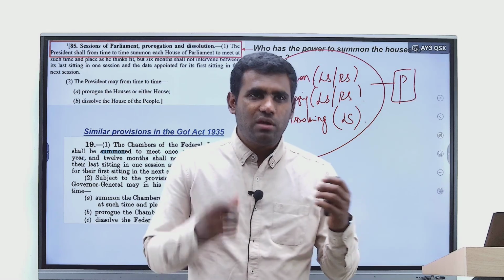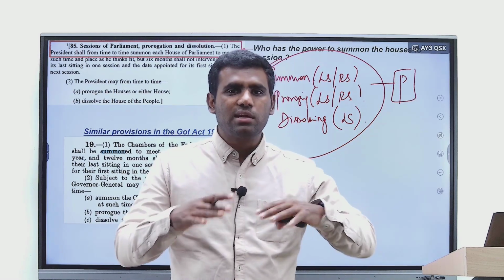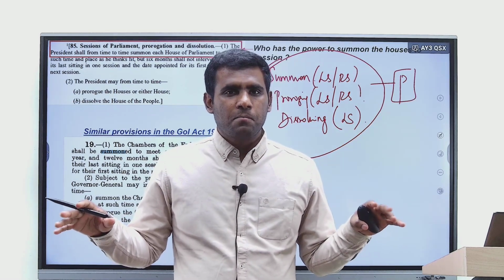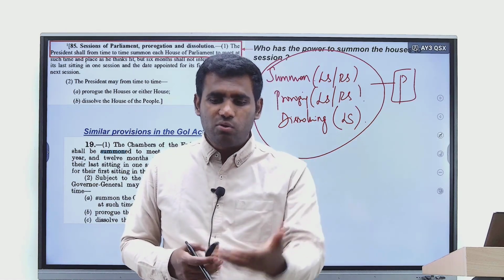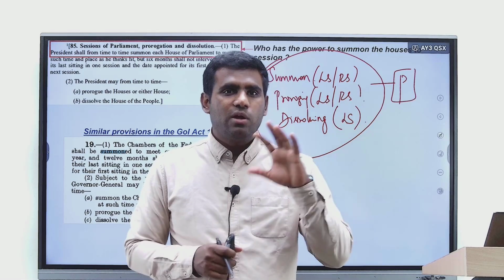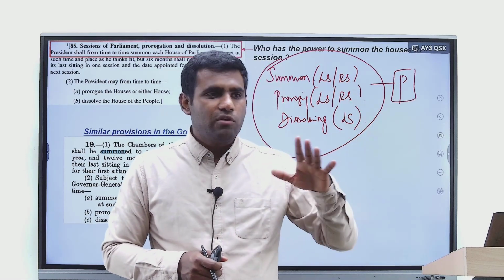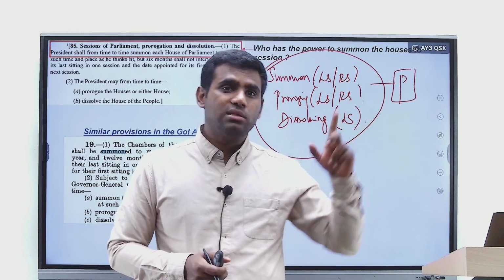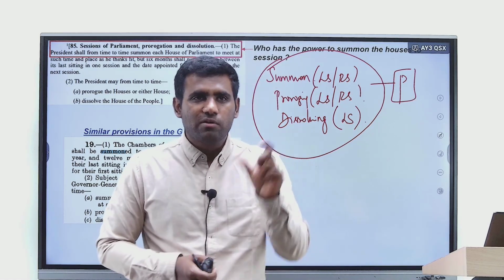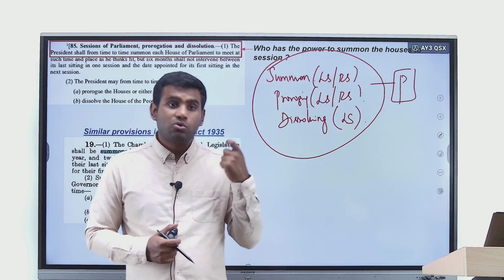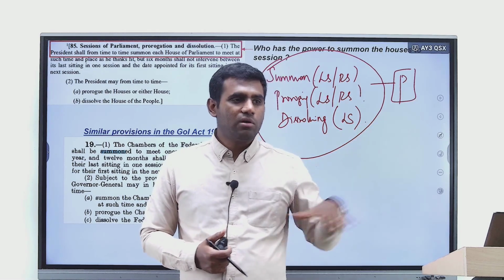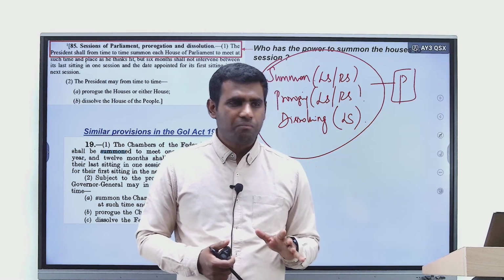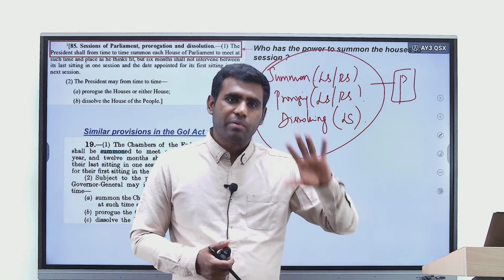The nuance here is, we all know that only the President can dissolve Lok Sabha. Right? But when it comes to prorogation, you would have known it when you read Lakshmikant. You would have read that the Speaker will adjourn the House, whereas the President will prorogue the House. But when it comes to summoning, this could be tricky. You may wonder that the Speaker, being the presiding officer, has the power to call the House for session. No, it's the sole power of the President alone.